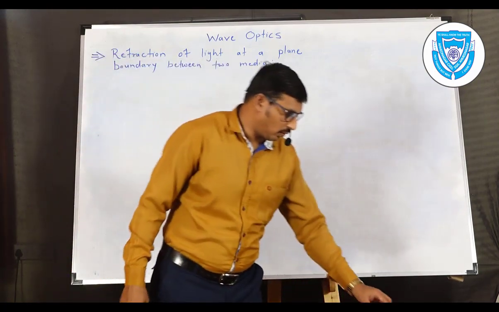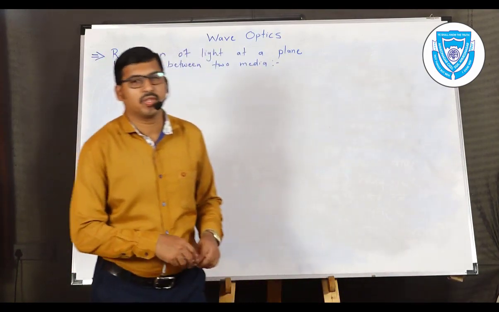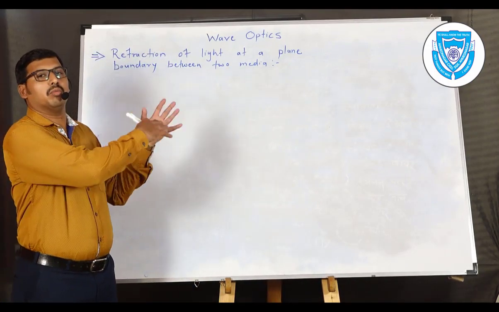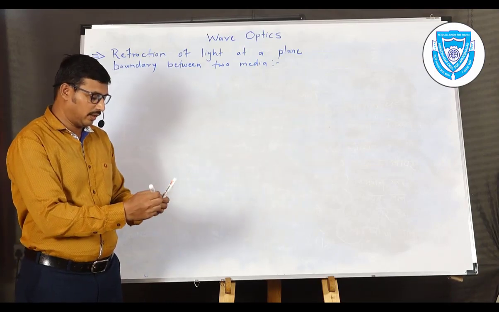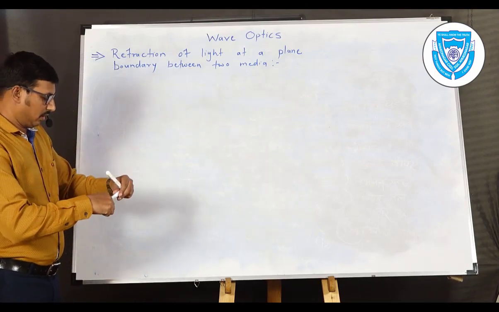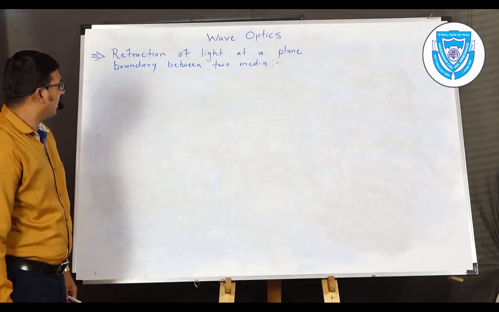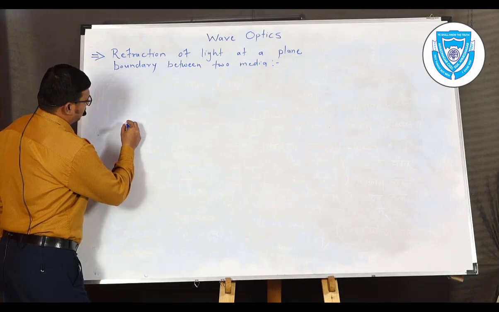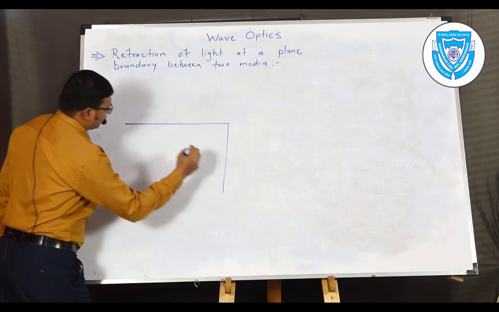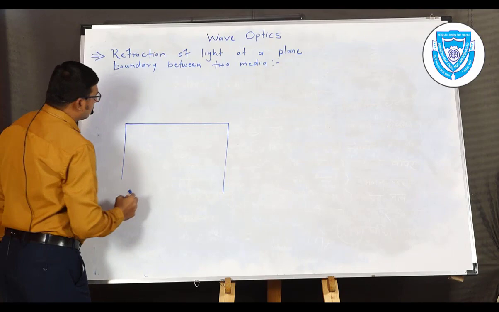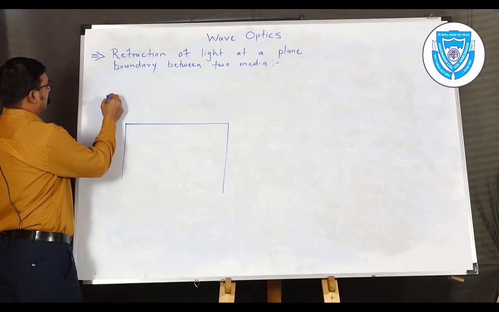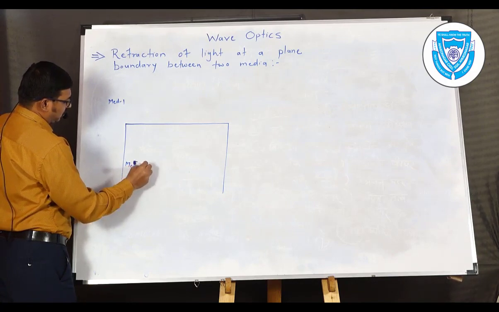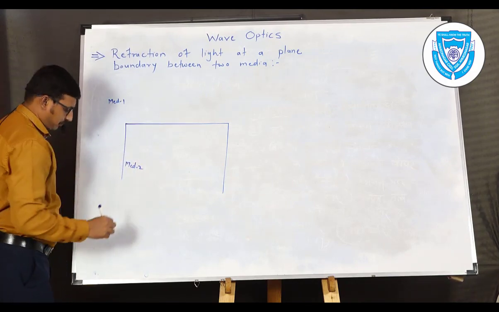First of all we have a simple diagram in which the wavefront enters from one medium to another medium. So let us draw the diagram. We have a number of steps in drawing the diagram. We consider here medium 1 and medium 2, first medium and second medium.